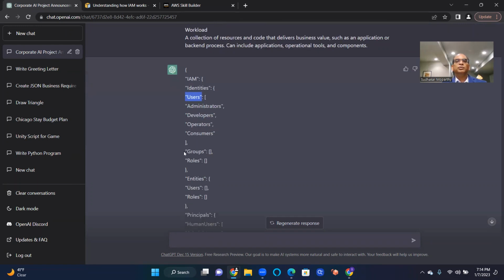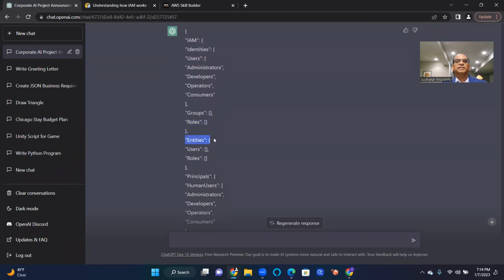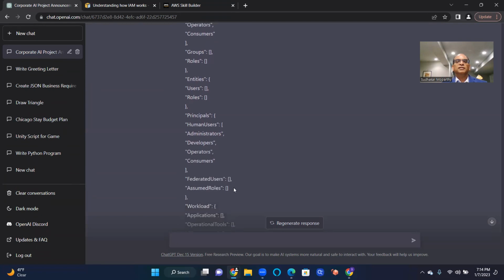And then you have groups, that's another identity array. Roles, I can define different roles. Entities, again, users and roles. Principals are human users, administrators, developers, operators, consumers. So whoever is accessing the AWS resources, they're also called principal.